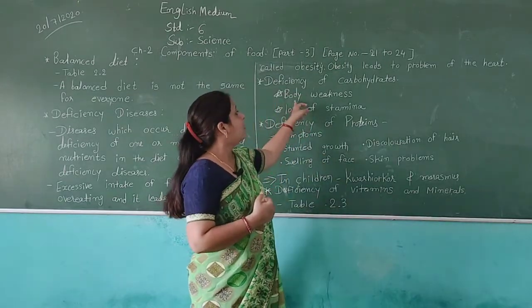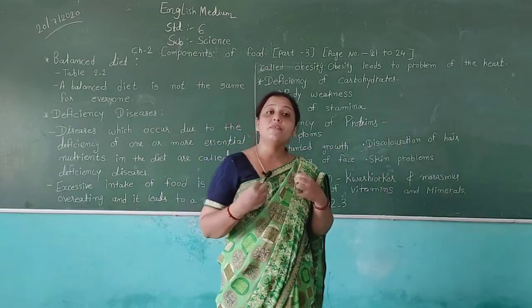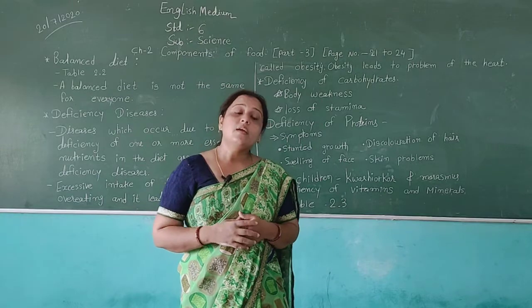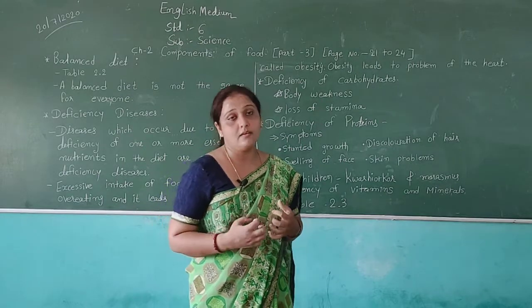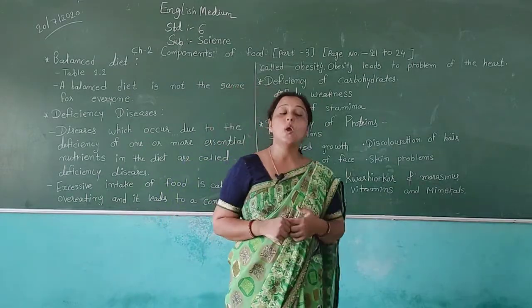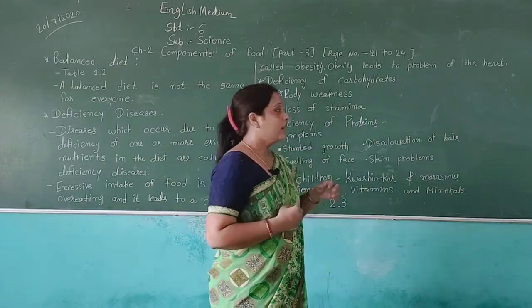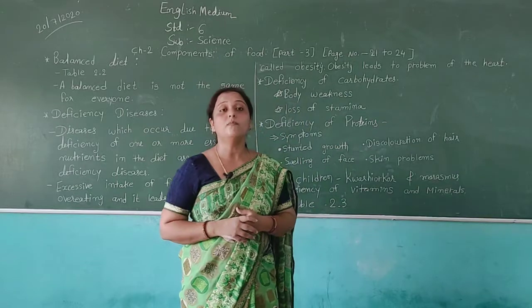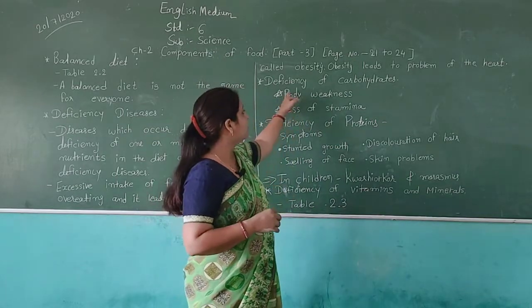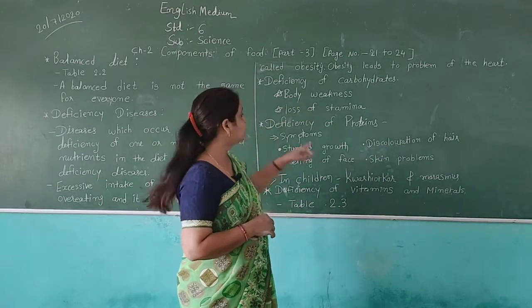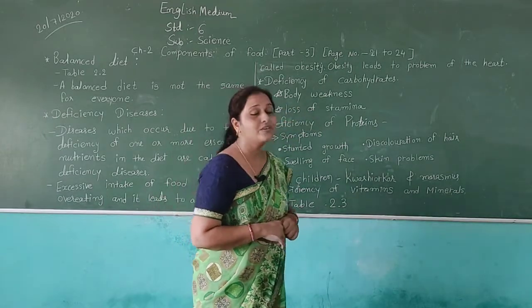For example, body weakness. If we do not have enough carbohydrates in our body, then our body will become weak and we cannot do any type of work with our full power, because our body becomes weak. So deficiency of carbohydrates first leads to body weakness. Then after, loss of stamina.